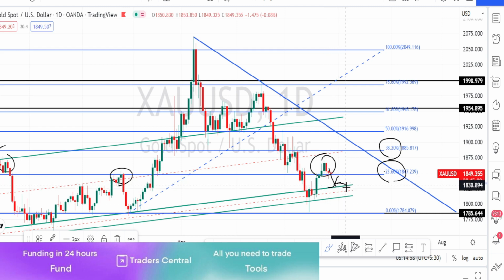And since this green color line is a very strong support line, we can expect the price action to retrace and to again bounce back on the bullish side to retest to break these resistance levels. We have plenty of resistance levels on the bullish side also.